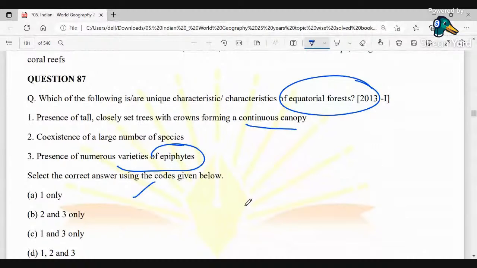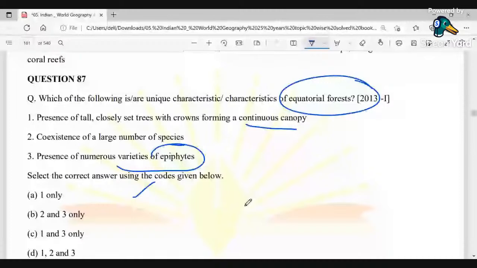Okay, so you can see on your screen: the presence of tall closely set trees with crowns forming a continuous canopy, coexistence of a large number of species, and presence of numerous varieties of epiphytes. So what are epiphytes? They are plants that grow on another plant, especially one that is not parasitic. Okay, so they depend on someone else's support; they do not build their own, so these plants grow on the support of others.